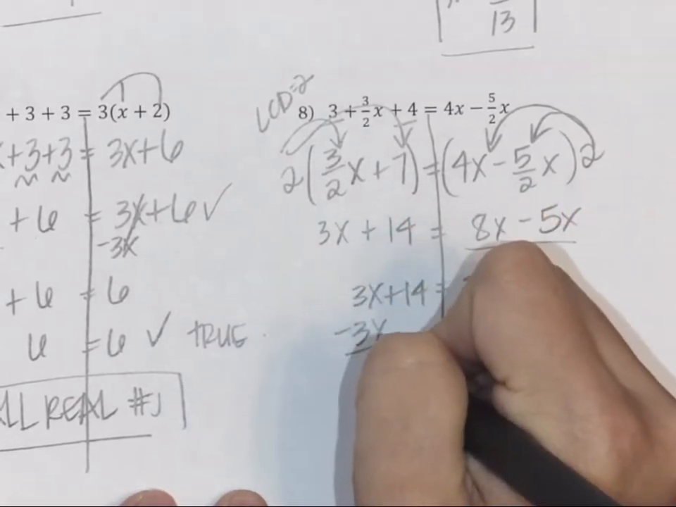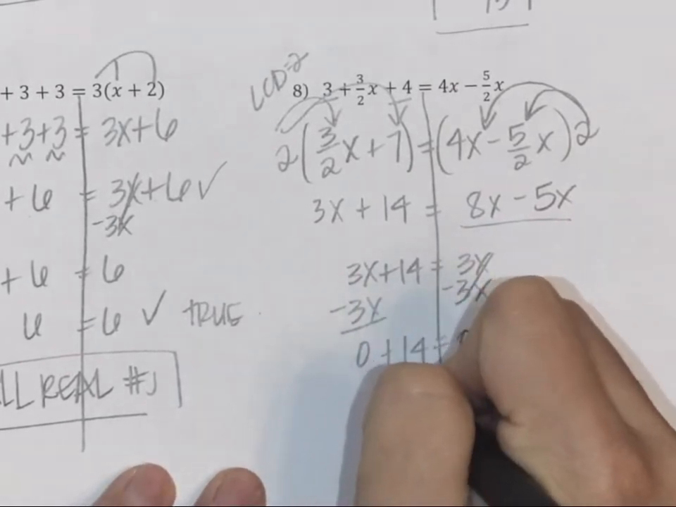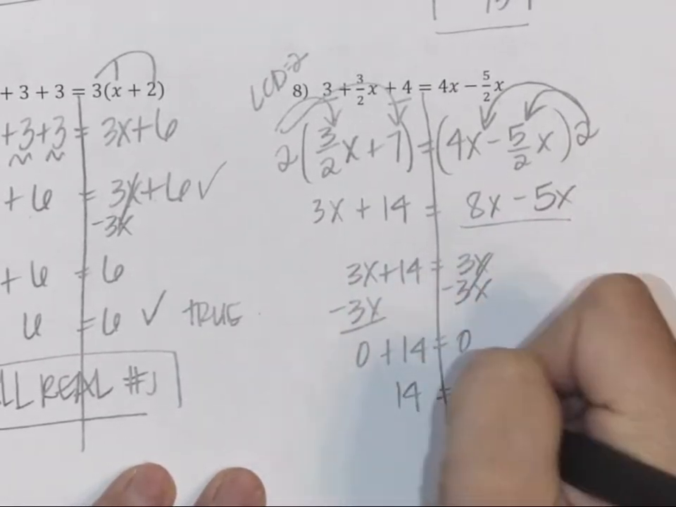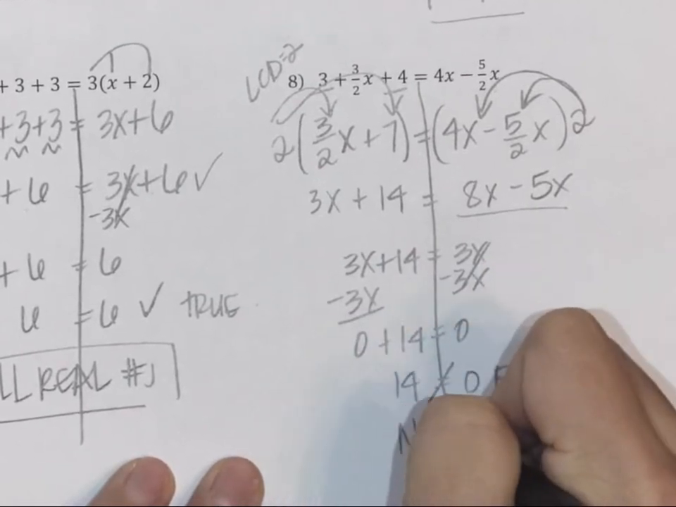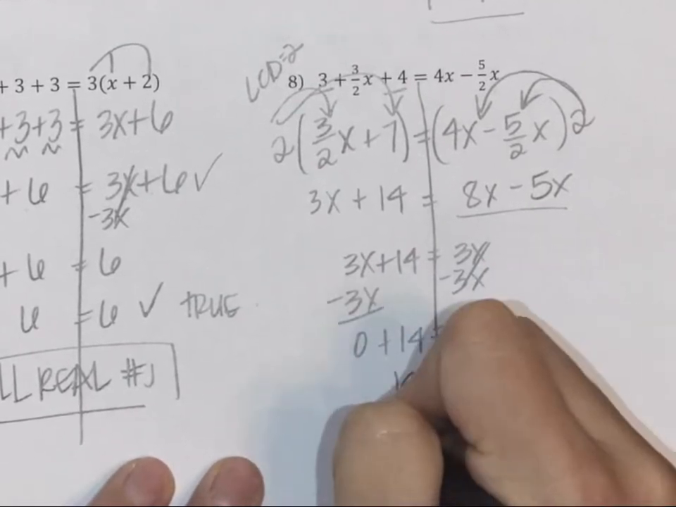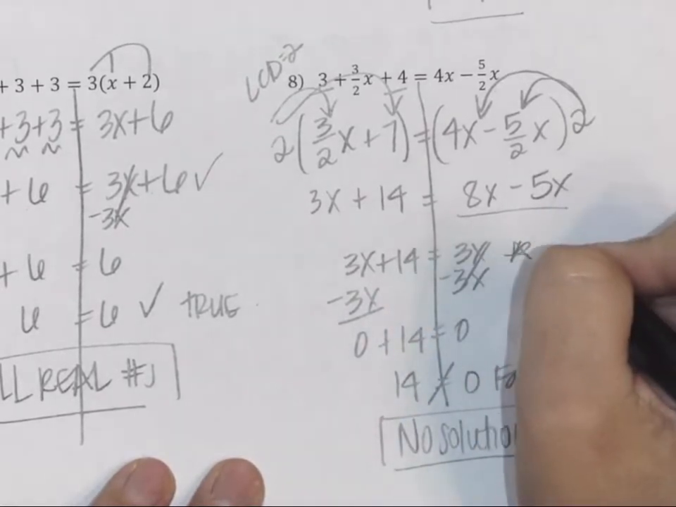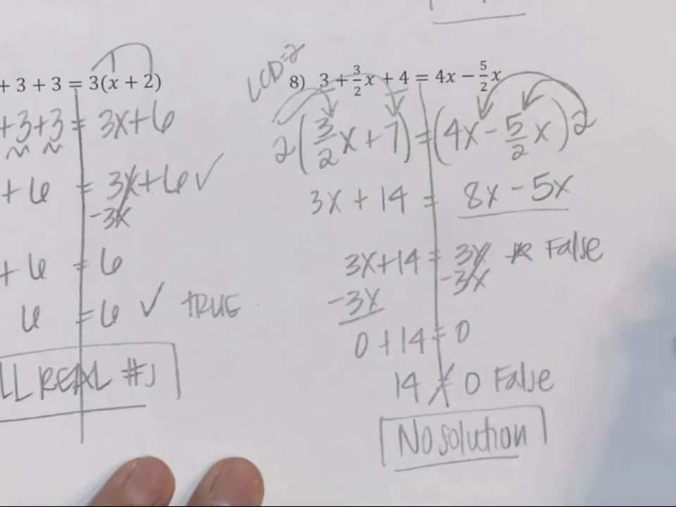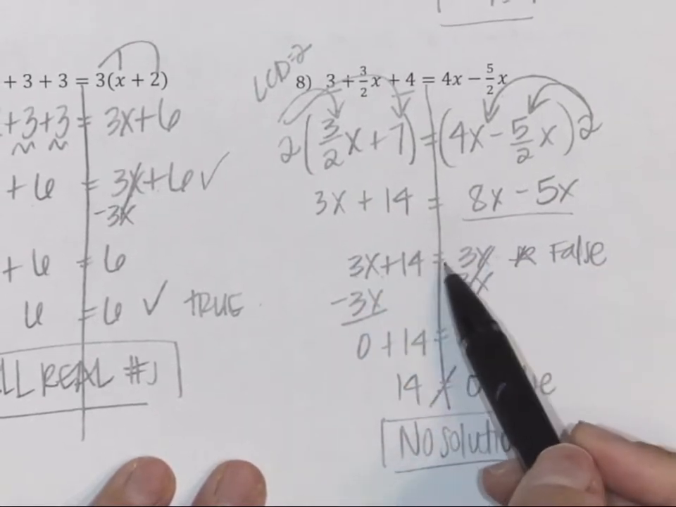So that gives us 0 plus 14 is equal to 0, which is saying that 14 is equal to 0, which is not true. That is a false statement. And so our answer is no solution. And you could have also noticed right here that that was a false statement because it says that 3x plus 14 is equal to 3x, which is not a true statement.